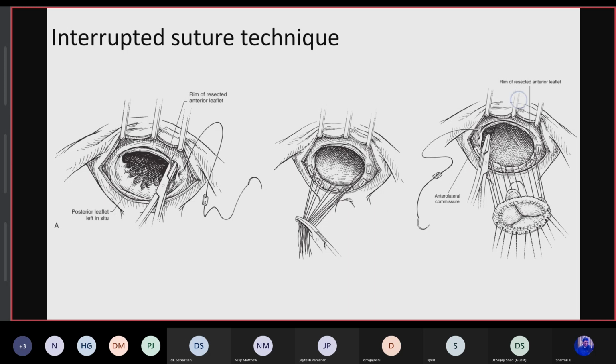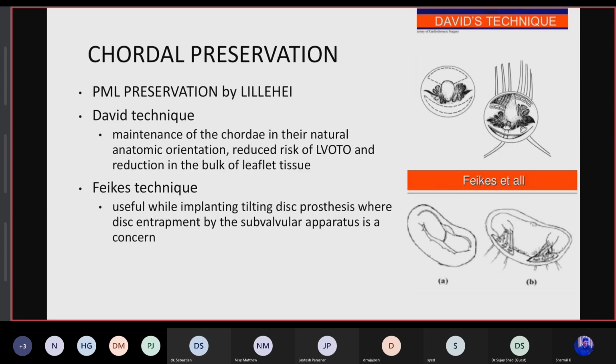So the last topic is chordal preservation. It's a very important thing to restore the LV shape. So to restore that, good functions were achieved. So the chordal sparing procedure is more preferred in mitral valve replacement. It started from Lillehei in 1964 with the PML preservation.